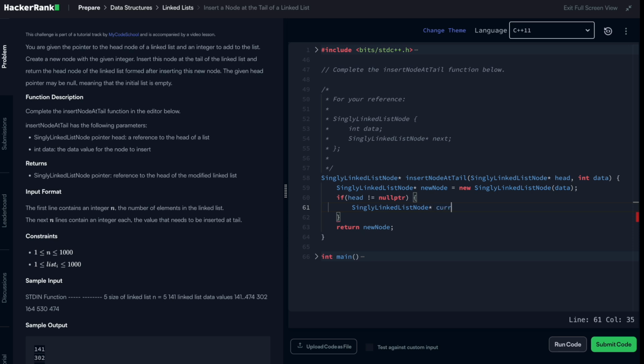I'll have a copy here, cur equal to my head, and then I will say while cur.next, cur will take cur.next. What does this mean exactly?